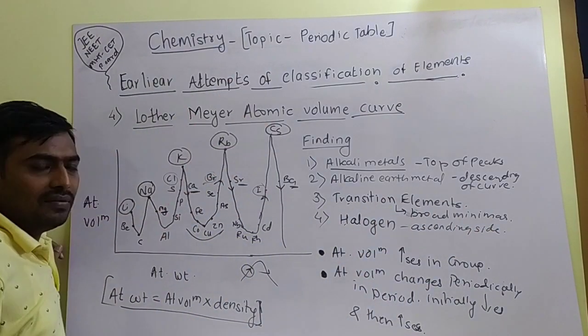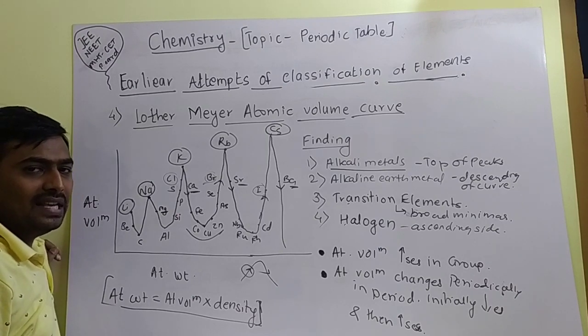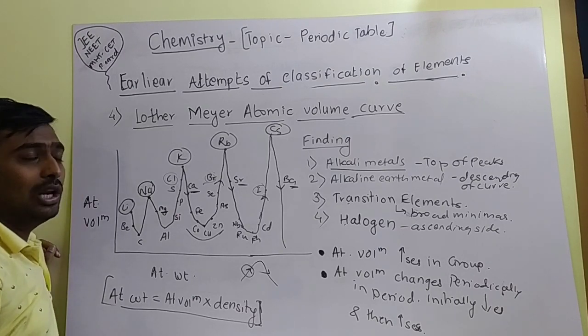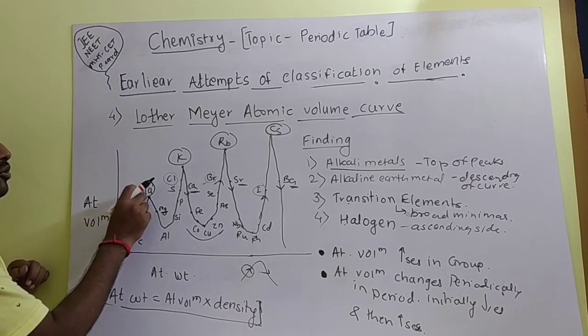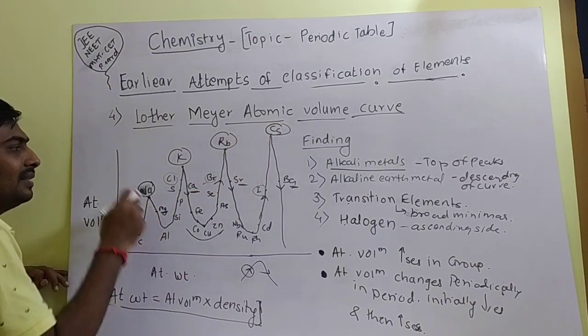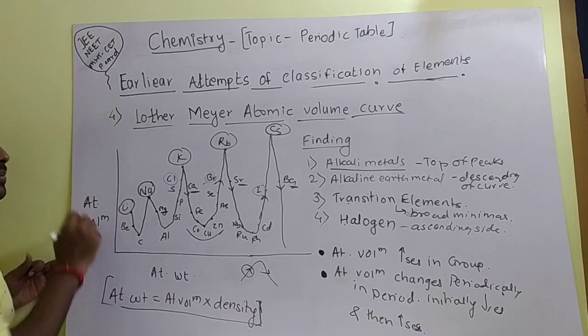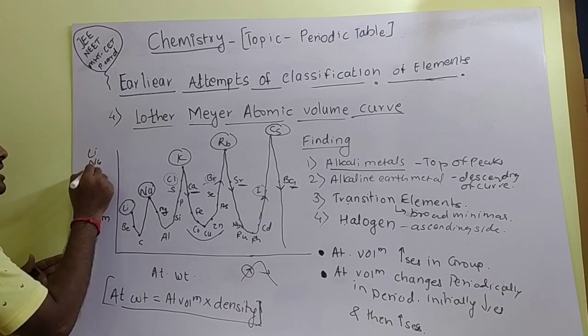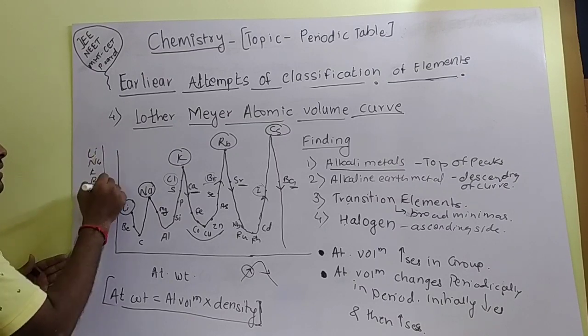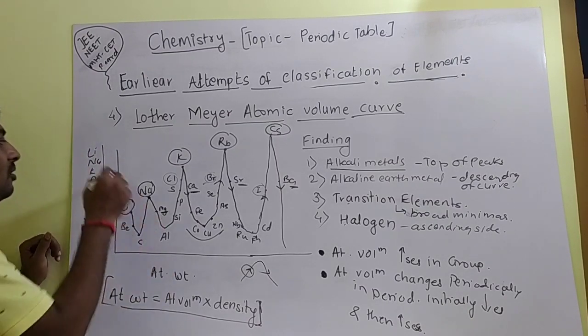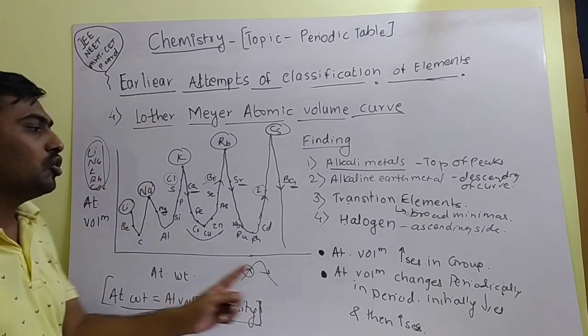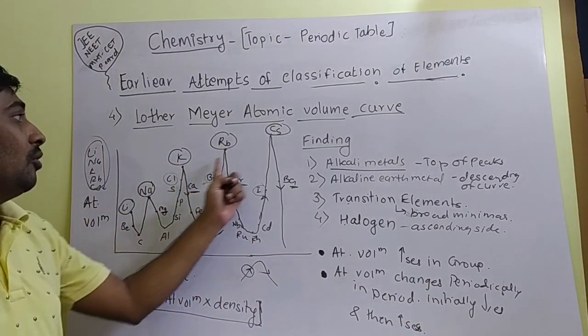After all the findings, he concluded that the atomic volume increases down the group. When you observe the group, lithium, sodium, potassium, rubidium, cesium are arranged from top to bottom in the group, and the atomic volume goes on increasing.